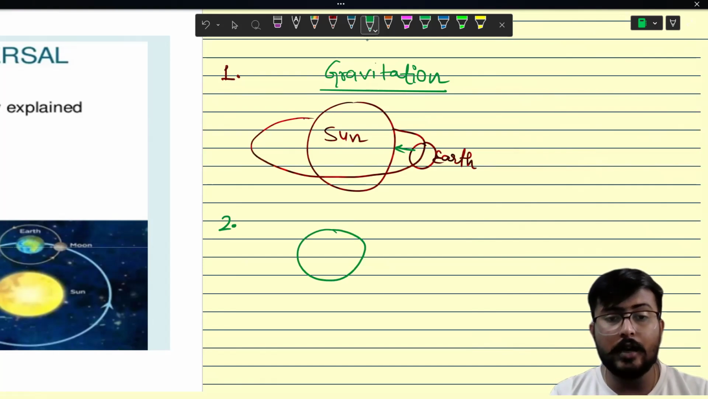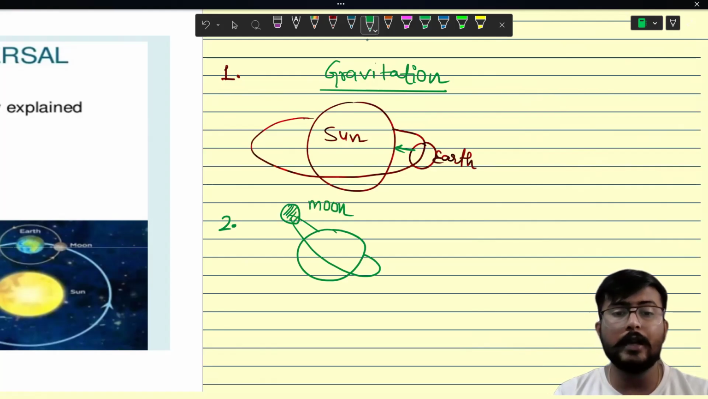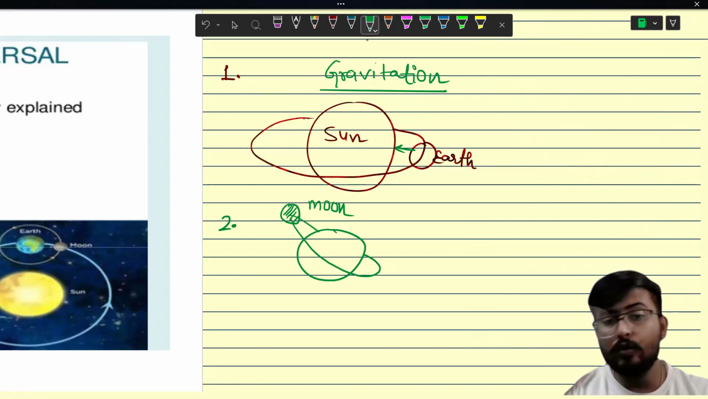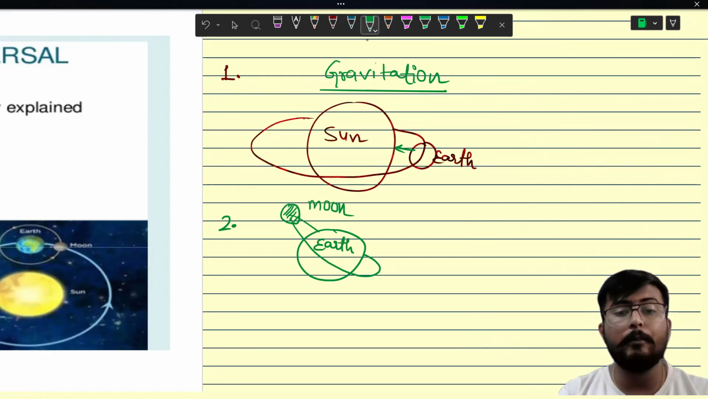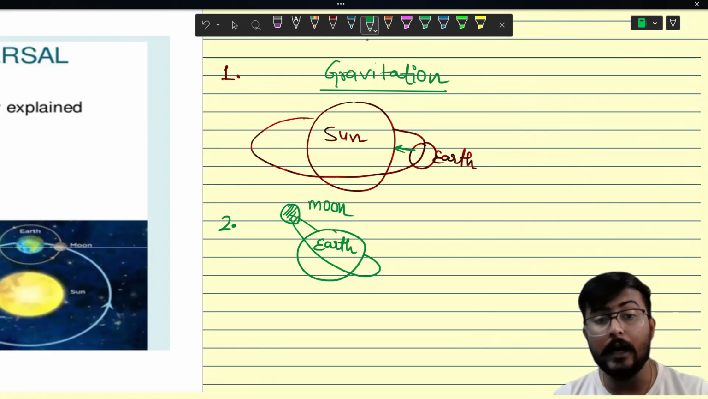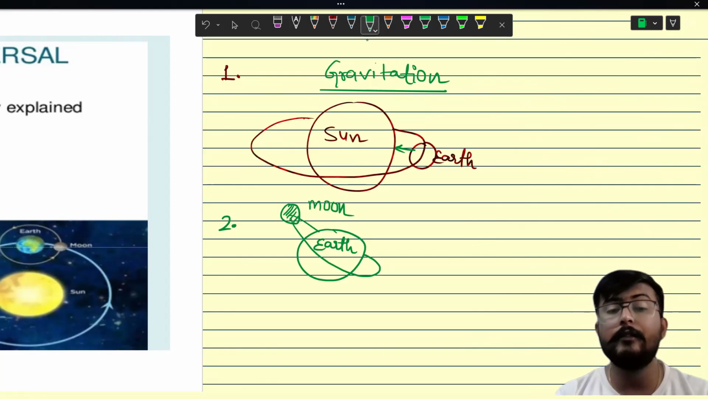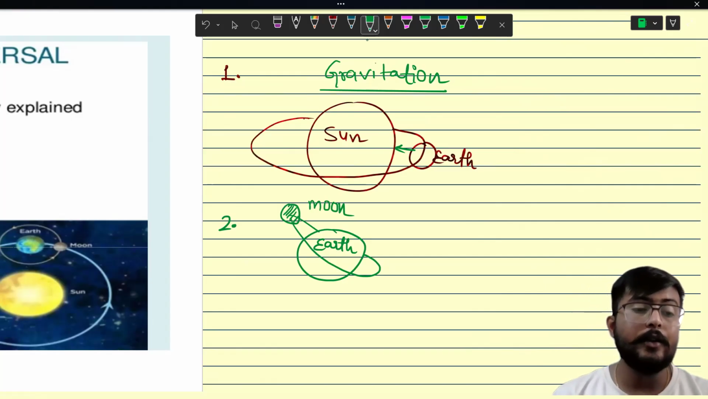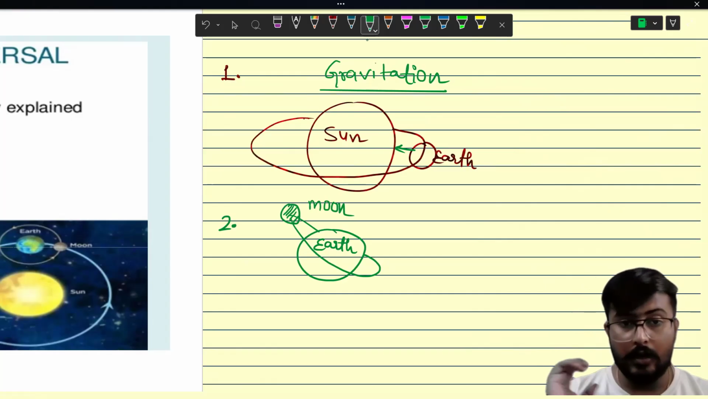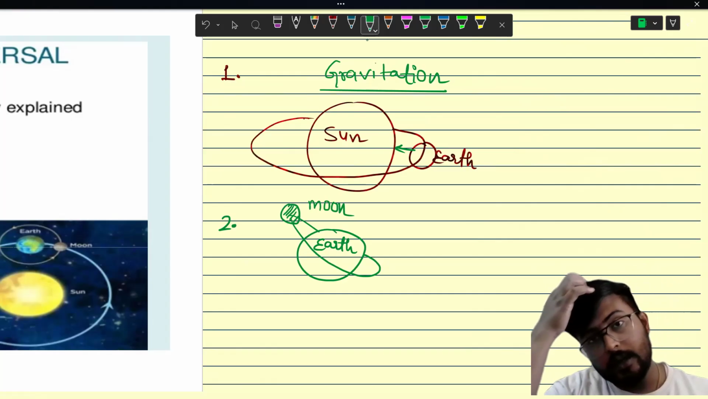Now, next thing is about our moon. This is Earth and this is our moon, suppose. Moon is also revolving around us. So moon is also bound to move in this path due to the gravitational force applied by Earth. Earth is also applying a gravitational force, and due to which it is revolving all around the Earth.